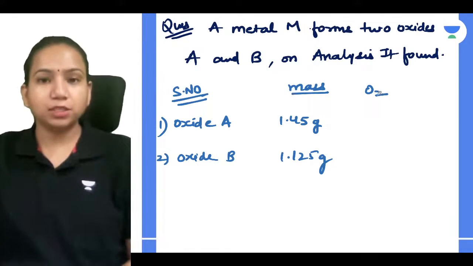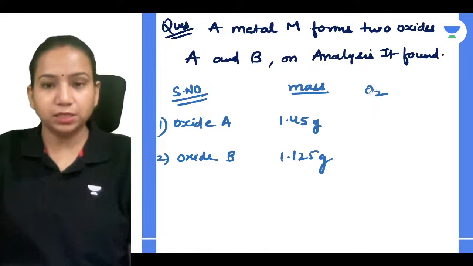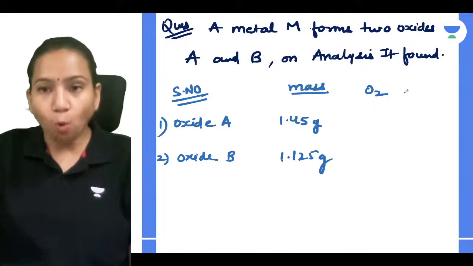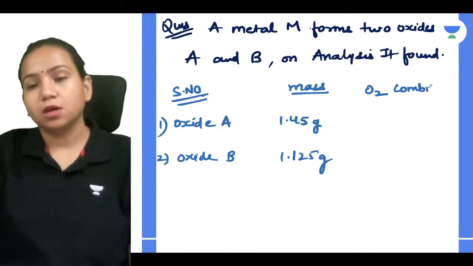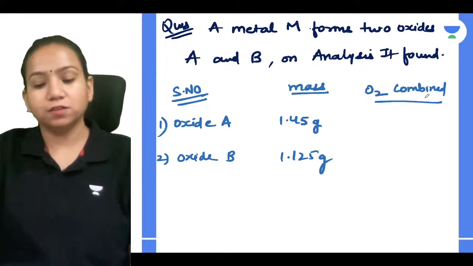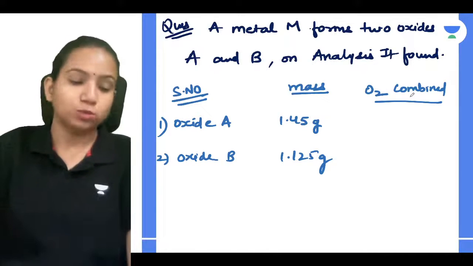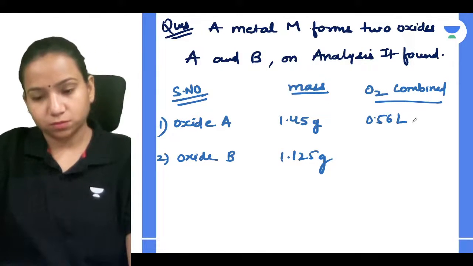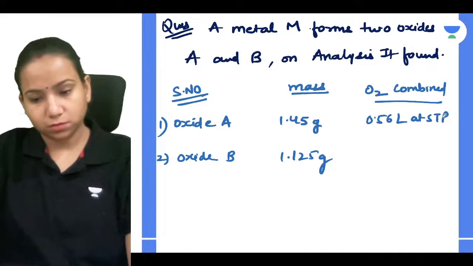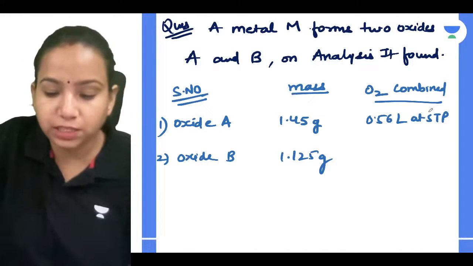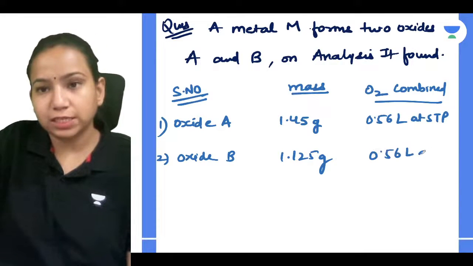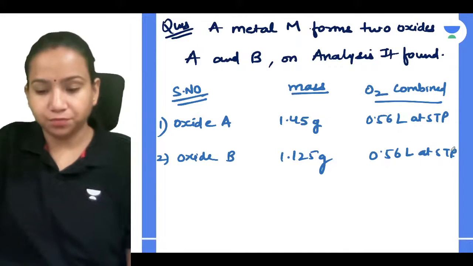For oxide A, the mass of the metal you can find, but they are giving the mass of the whole oxide, and the O2 which is getting combined, that volume is given to you, which is the same, 0.56 liter at STP. Even here also 0.56 liter at STP.